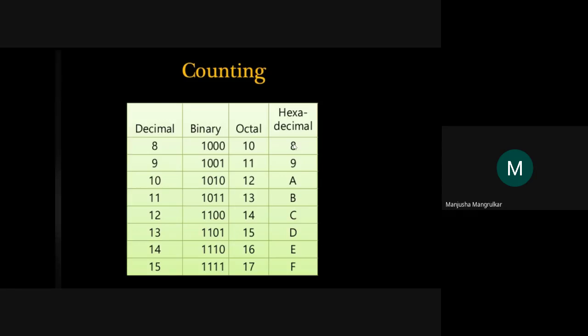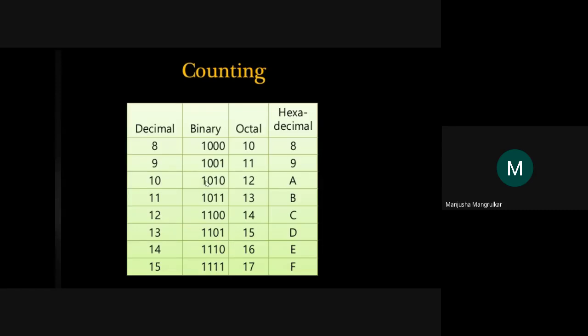The decimal number is 8, and the hexadecimal number is as it is, 8. The decimal number is 9, the binary number is 1001, the octal number is 11, and the hexadecimal number is 9. Then the decimal number is 10, and the binary number will add 1 here.